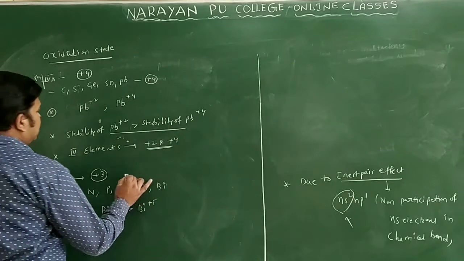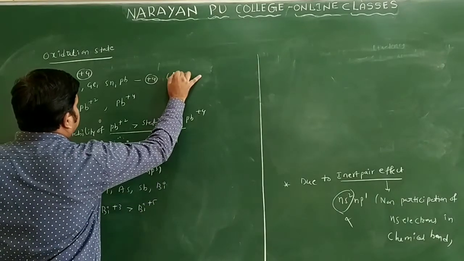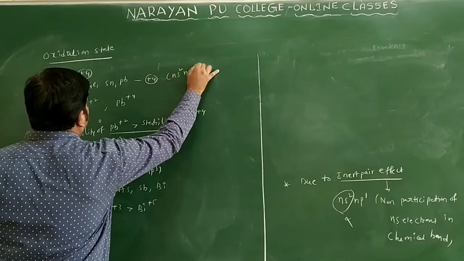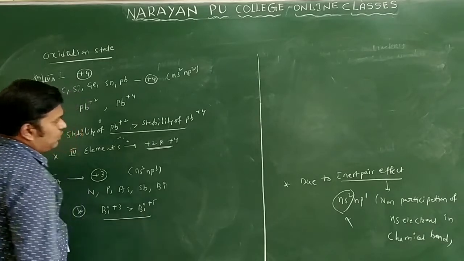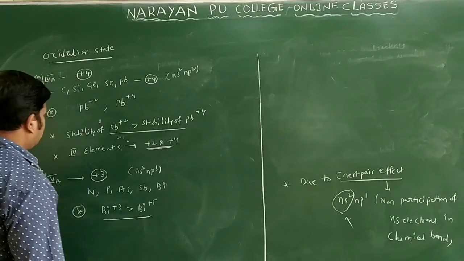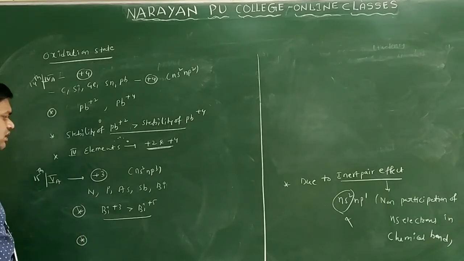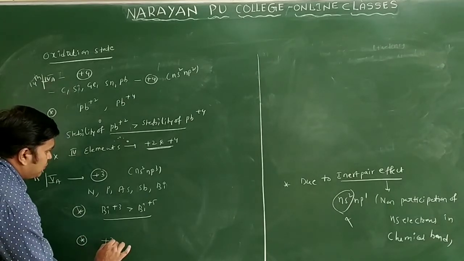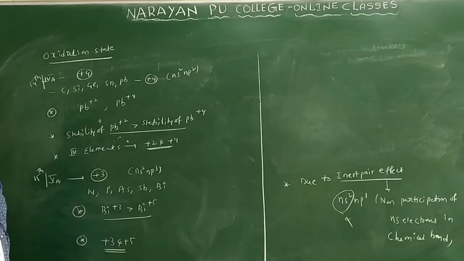The configuration is ns2 np3, and here it is ns2 np2 only. So Bi plus 3 is greater than Bi plus 5 due to the inert pair effect. So the 5A group, or 15th group elements, generally show plus 3 and plus 5 oxidation states only.